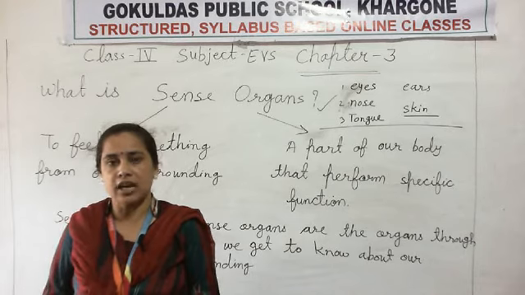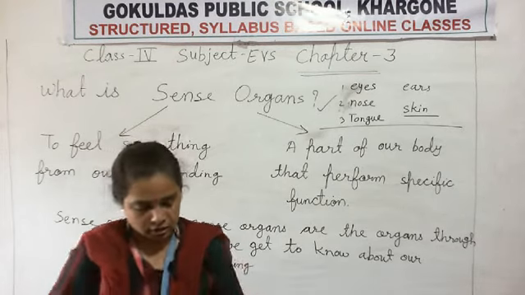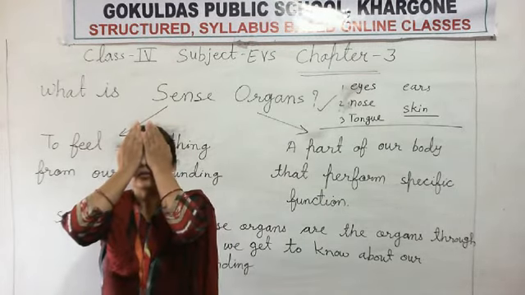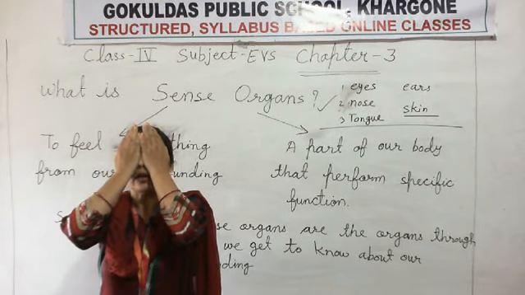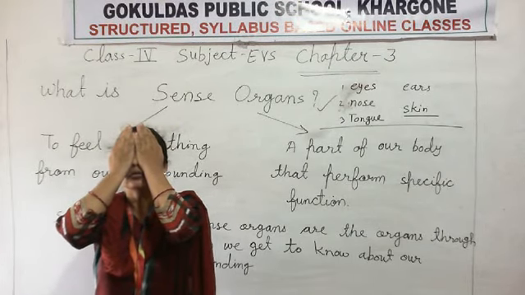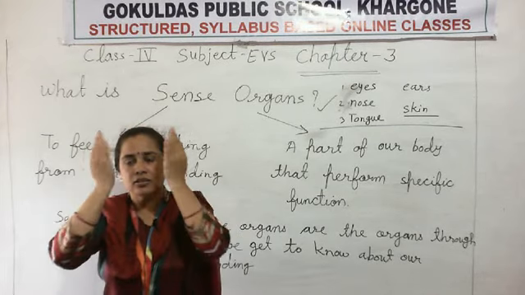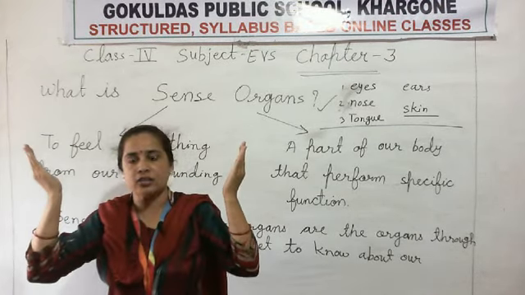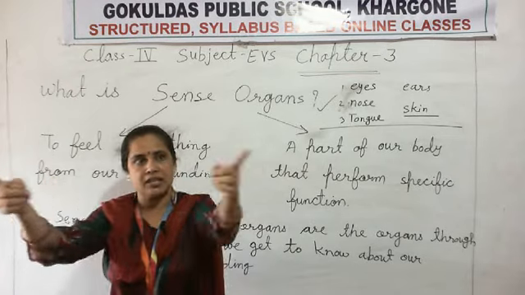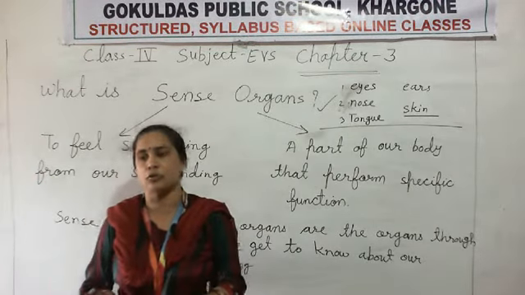Eyes. Okay, suppose you close your eyes this way. Can you see anything? Can you see? कुछ दिखाई दिया? No. When you open your eyes, you see all the things that are present in front of you.